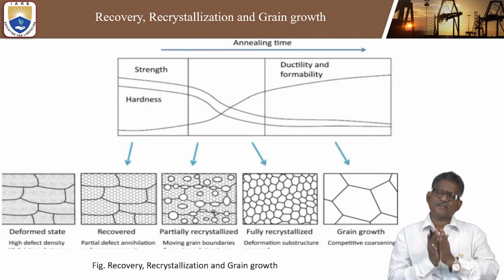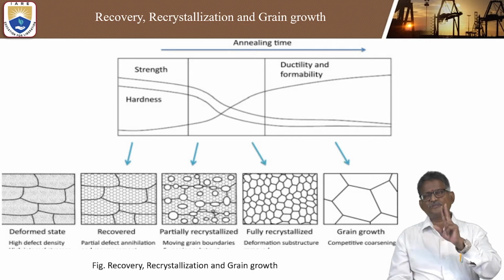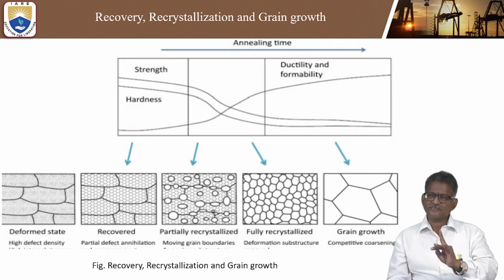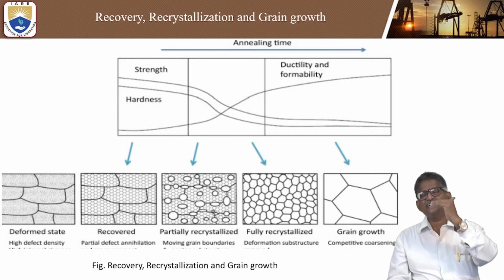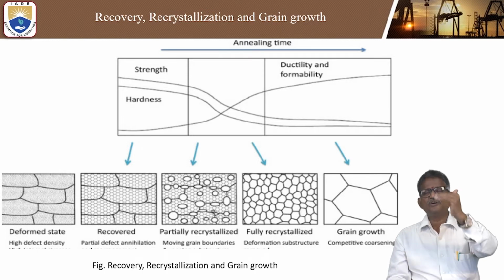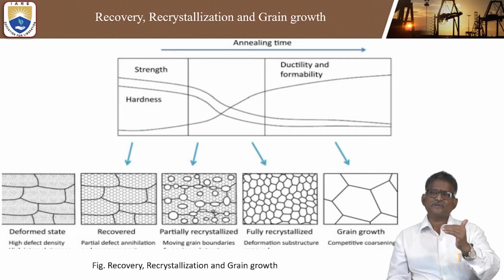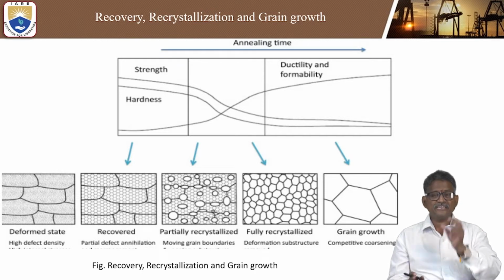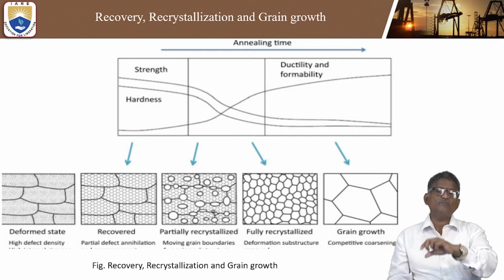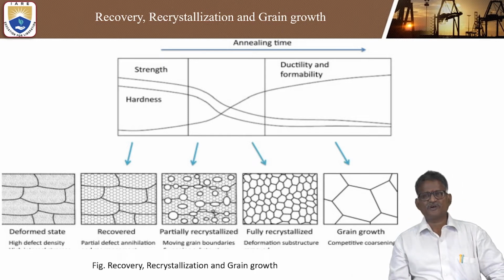Initially, in any metal forming technique, there are only two terms: hot working process and cold working process. When you apply heat above the recrystallization temperature, we call it hot working, and below the recrystallization temperature, we call it cold working, at room temperature. In between, we call it a warm working process. That is, only some specific application types of components can be produced in the metal forming process.